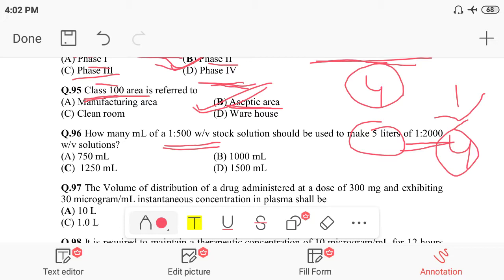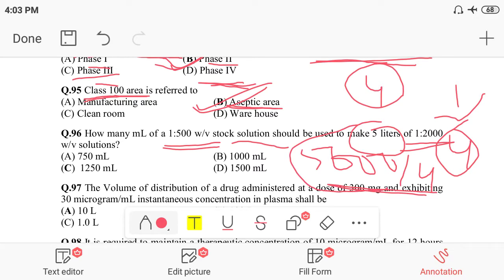How much quantity of solution do we have to take? As you know, we dilute 4 times, so 5000 ml divided by 4, because we have to dilute it 4 times.